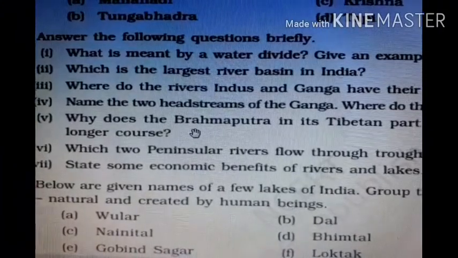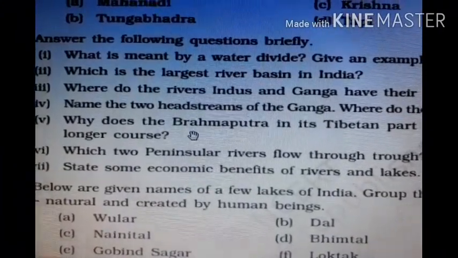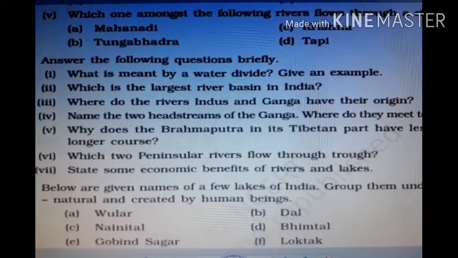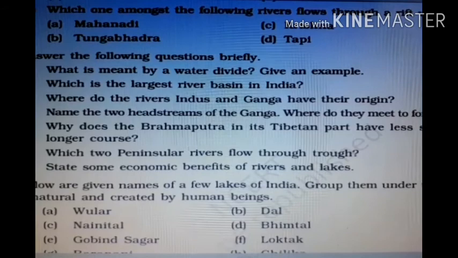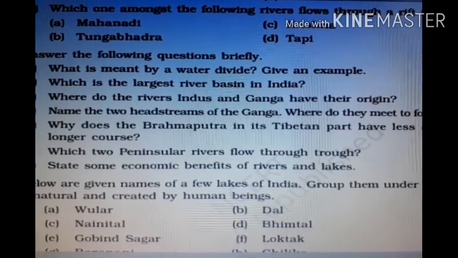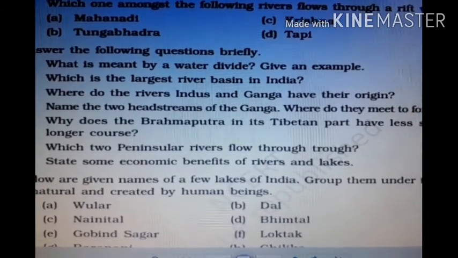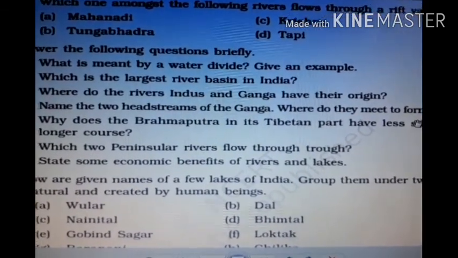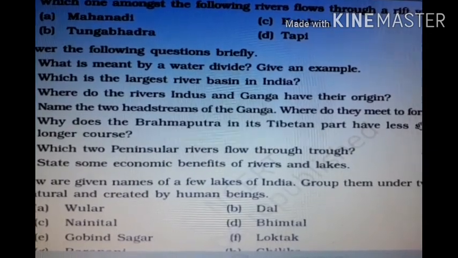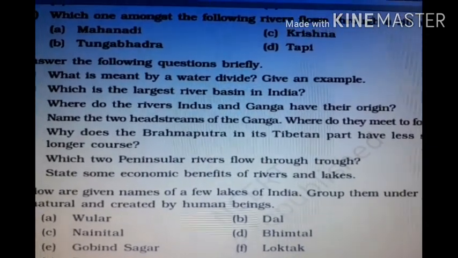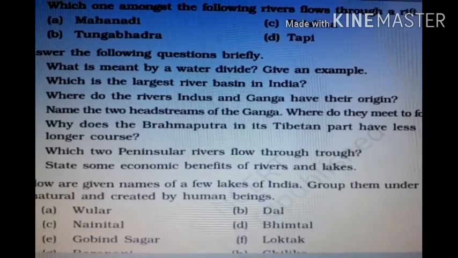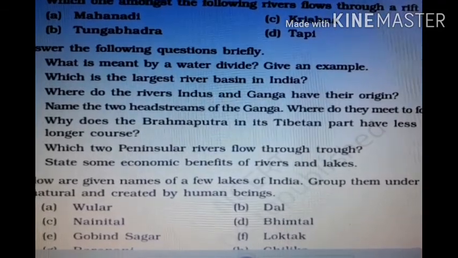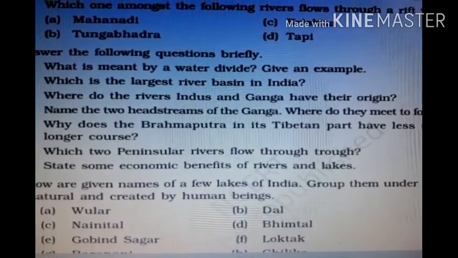Next question: name the two head streams of the Ganga. Where do they meet to form the Ganga? Fourth question. The right answer is that the two head streams of Ganga are Bhagirathi and Alaknanda. They unite at Devprayag, and I explained the last answer also. They unite at Devprayag to form the Ganga.